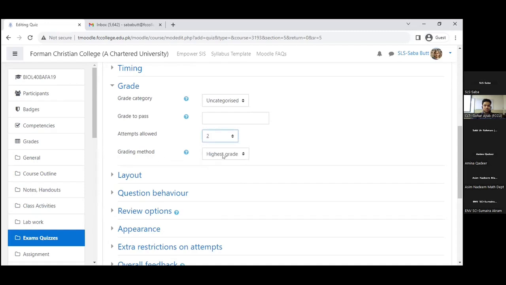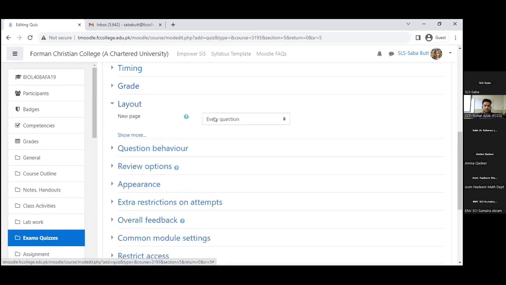How do we select the grade? I mean, if they are attempting 2, in one they get 9 marks, in the other they get 8. So the 9 one will be selected. Or maybe you say average grade. If they get 9 and 1 and 8 and 2, they'll get 8.5. Or you can select the first attempt or select the last. Because the purpose of the quiz is precisely learning, sometimes you say that okay, first attempt marks will be considered, but they can try it again for learning more, I mean, correcting themselves maybe. So it's a choice according to the course. You can select whatever method you want.